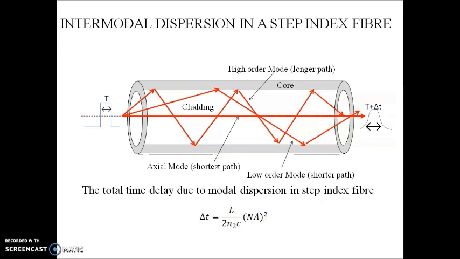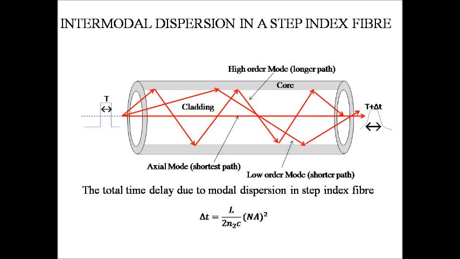Mathematically, we can show that the total time delay due to modal dispersion in step index fiber is Δt = L(NA)²/(2n₂c), where NA is the numerical aperture. Here L is the length of the fiber. Thus, the time delay is proportional to the square of the value of the numerical aperture. This dispersion arises even when light that is launched into the fiber is strictly monochromatic. The graded index fiber is therefore used to minimize this distortion.